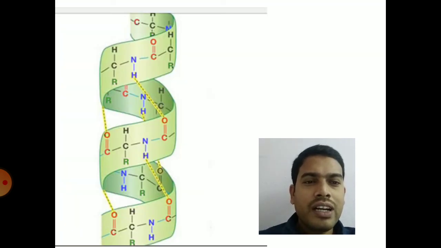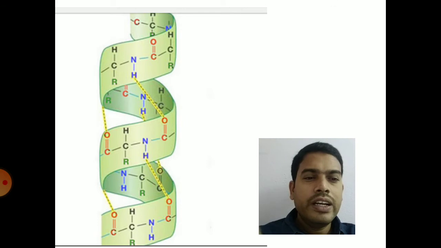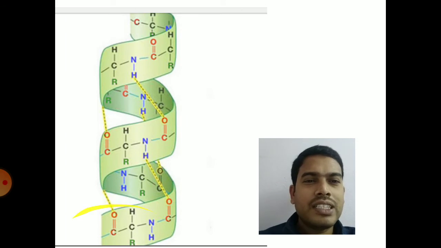The left-handed or right-handed alpha helix are stabilized with the help of intramolecular hydrogen bonding. Intramolecular means the hydrogen bonds are present within the structure. So if the nth residue is the first residue, the n plus fourth residue will be connected with the nth residue with a hydrogen bond. That is the intramolecular hydrogen bonding present in alpha helical structure.